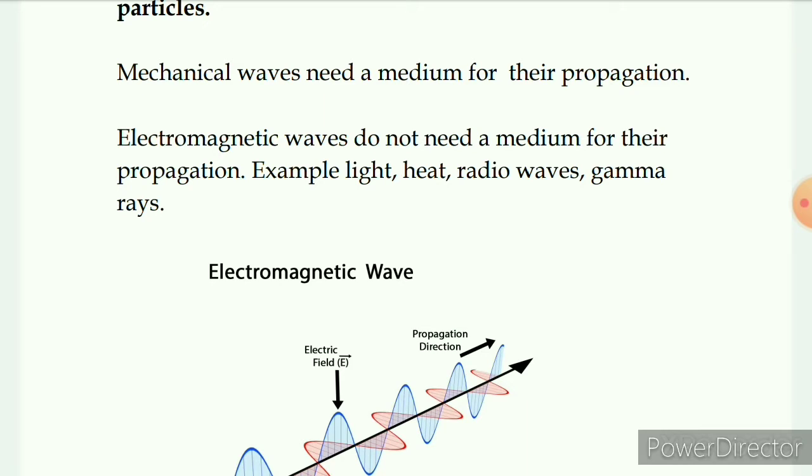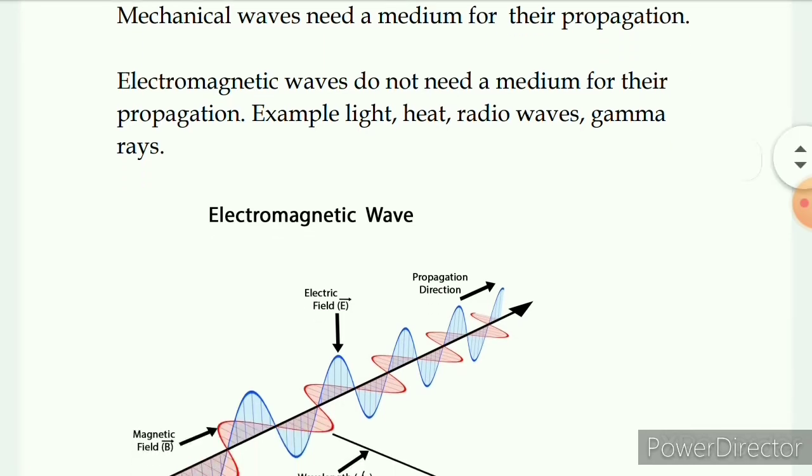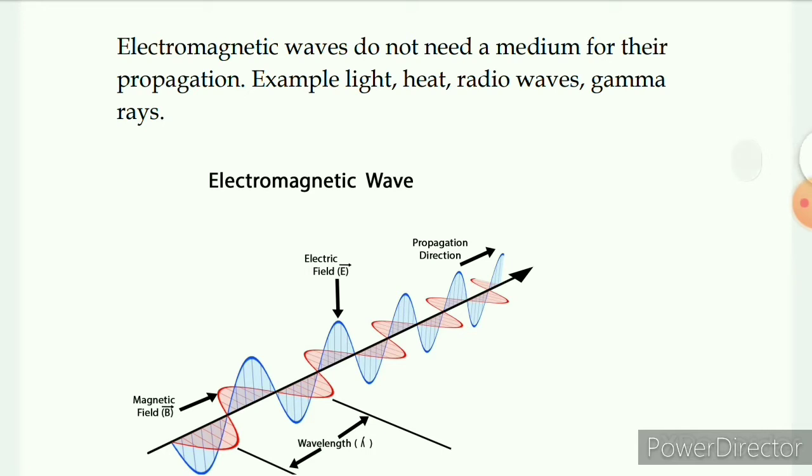Even the waves on a stretched wire or a stretched string are also mechanical waves. Whereas electromagnetic waves are those waves which do not need any medium for their propagation. Say for example, heat, light, radio waves, gamma rays, they are all electromagnetic waves.